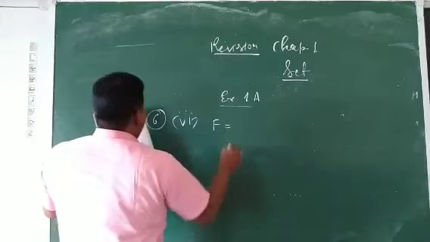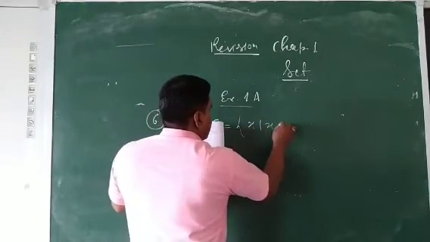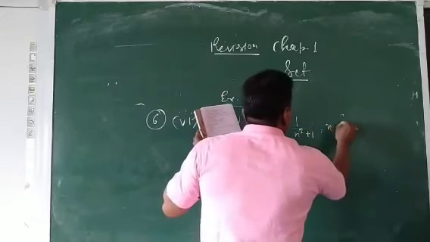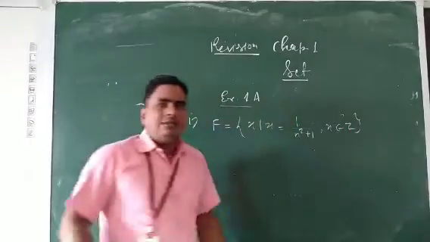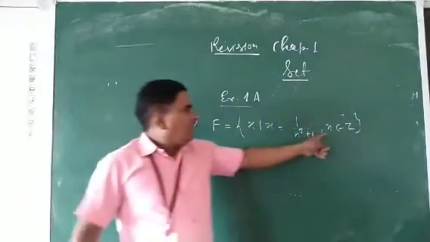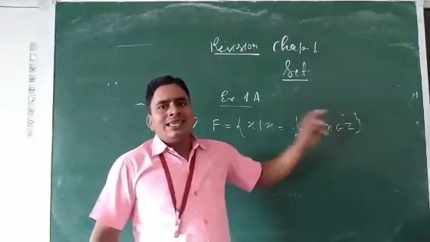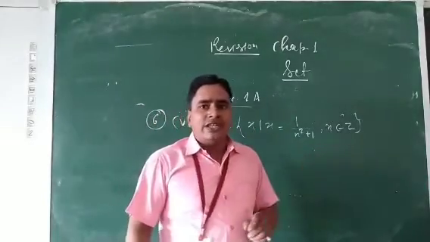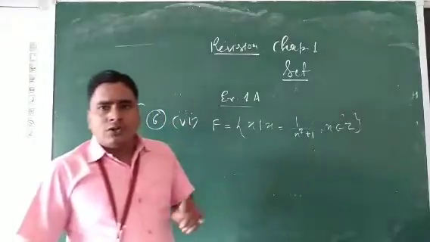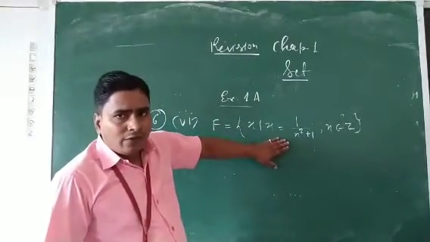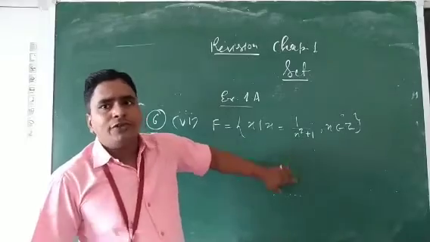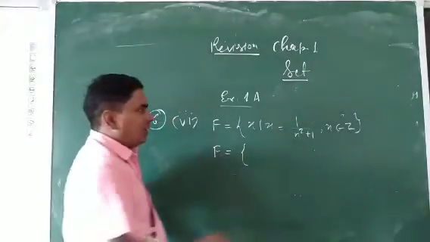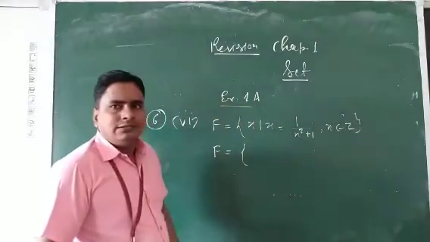A set F is given: x such that x is equal to n square plus 1, where n belongs to integer. Here n is an integer, either positive or negative. So what are the elements of this set? इसके एलिमेंट कौन से होंगे? First we have to convert this set builder form of the set into the roster form. So here n belongs to Z, means integer.